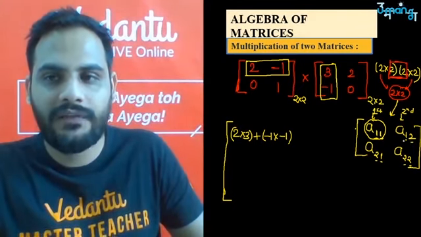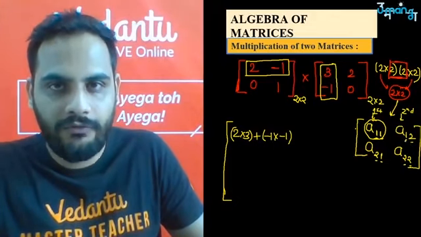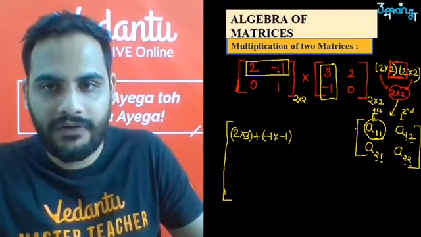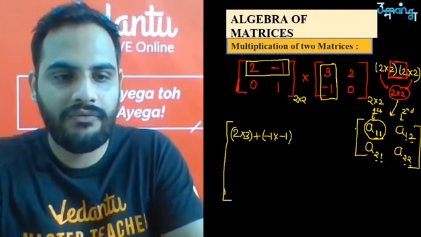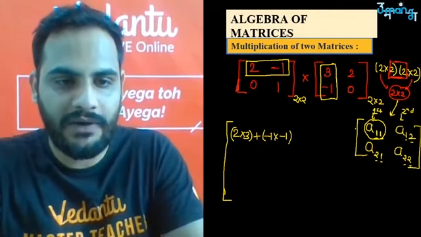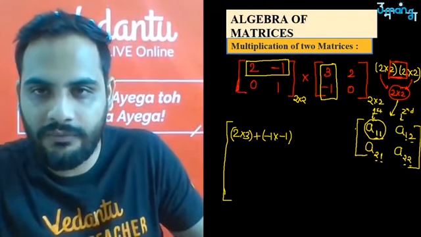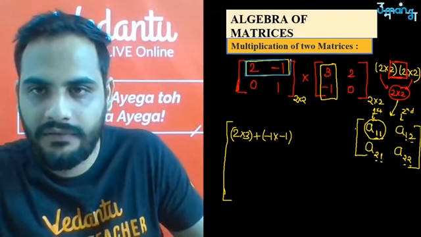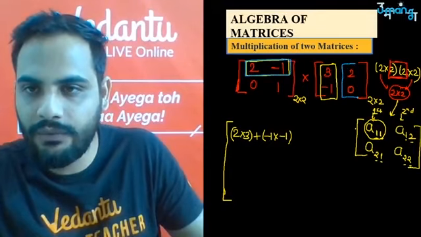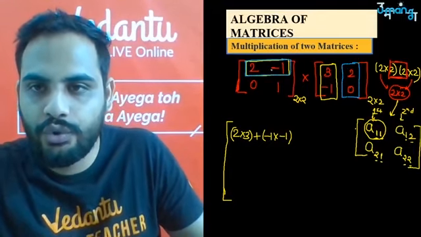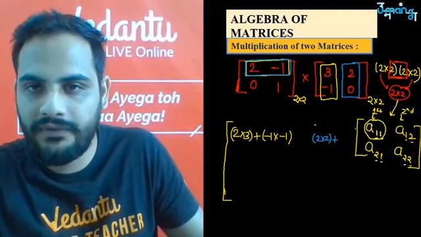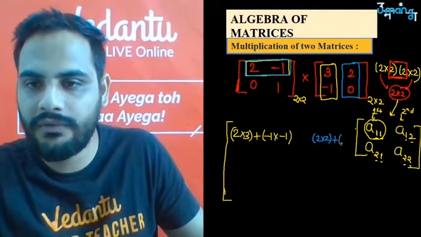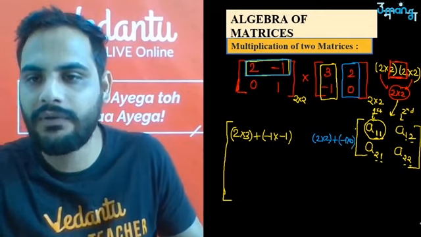A12 tells you the first row of the first matrix multiplied with the second column. The first row is this one and the second column we are getting over here. So 2 into 2 plus minus 1 into 0.